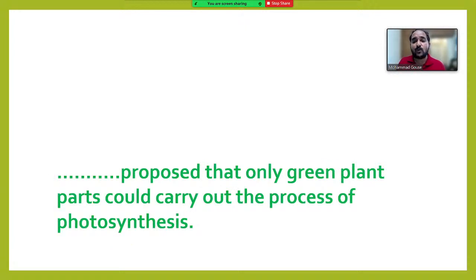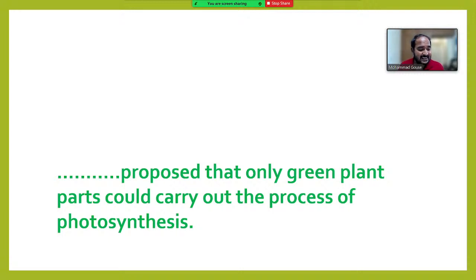Dash proposed that only green plant parts could carry out the process of photosynthesis. He only said that oxygen is released in presence of light. So he discovered two things. One, plants can prepare oxygen only in presence of light. And second, only the green parts of the plants can perform the photosynthetic process and release the oxygen.